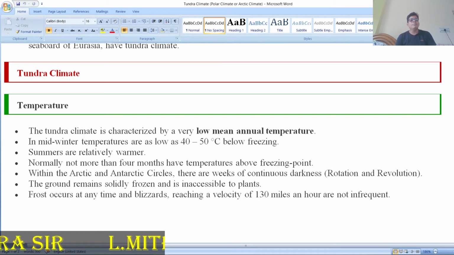In the mid of winter the temperature is minus 40 to minus 50 degrees. Summer is relatively warmer, with temperatures of 2 to 10 degrees. The warmest month, June, seldom rises beyond 10 degrees. The summer lasts 2 to 3 months, but the winter is the longest, 8 to 9 months in that area. This you have to understand.